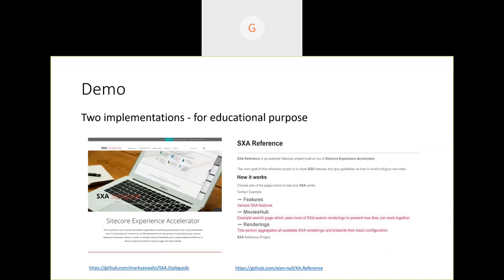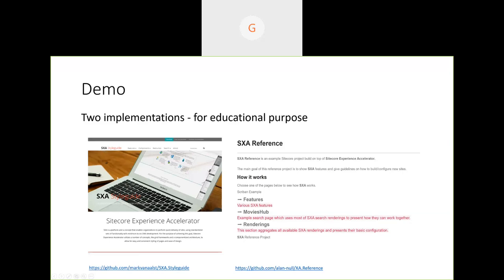The main thing is I have not built something on my own. I'm using two great implementations provided by two different persons. One is by Mark, a technical evangelist for SXA who works at Sitecore, and another one is by Alan. I previously used to refer to the SXA reference, but the SXA Style Guide is a new one, which is released from 9.3. I have both installed.